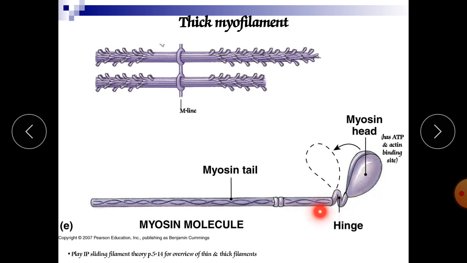And in this thick filament, we have this myosin head, and this myosin head is responsible for extension and relaxation. So it has an ATP and actin binding site. This is the actin binding site which will bind with the actin, and it also has the ATP, which will release the ATP.